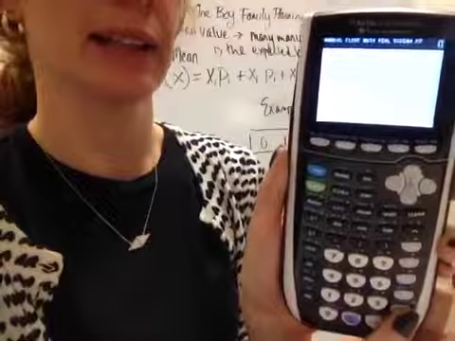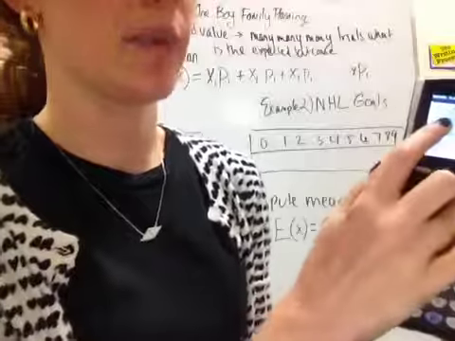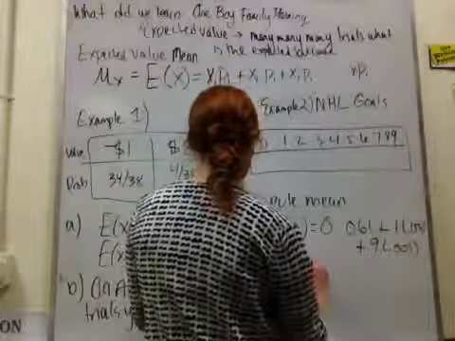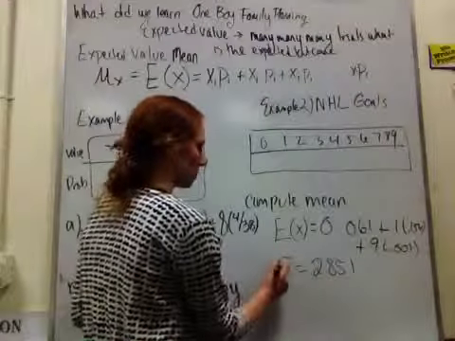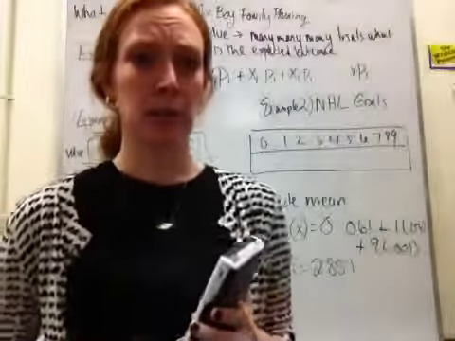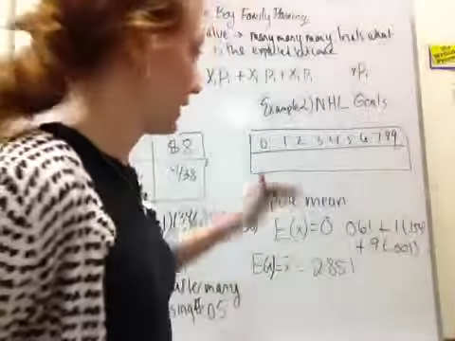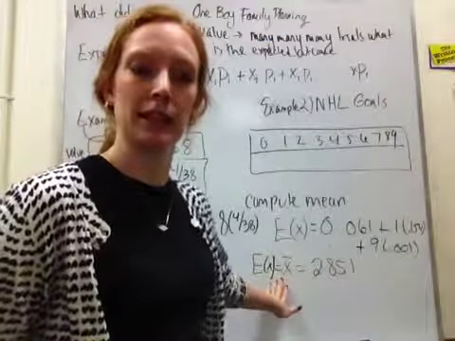And then go ahead and calculate. This will spit out your x bar, which is your average, or your expected value, which is 2.851 in this case. It'll spit out a bunch of other things too, but that should be your expected value. So go ahead and calculate it by hand. Also calculate it using your calculator and make sure that you get that expected value.